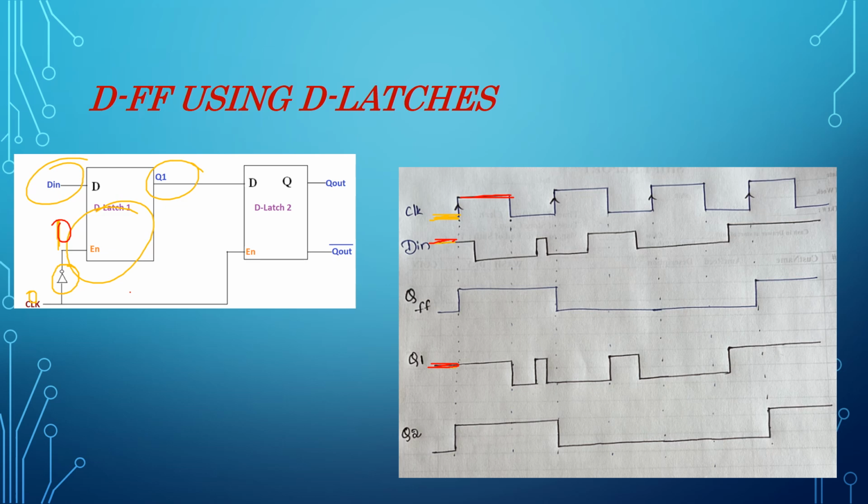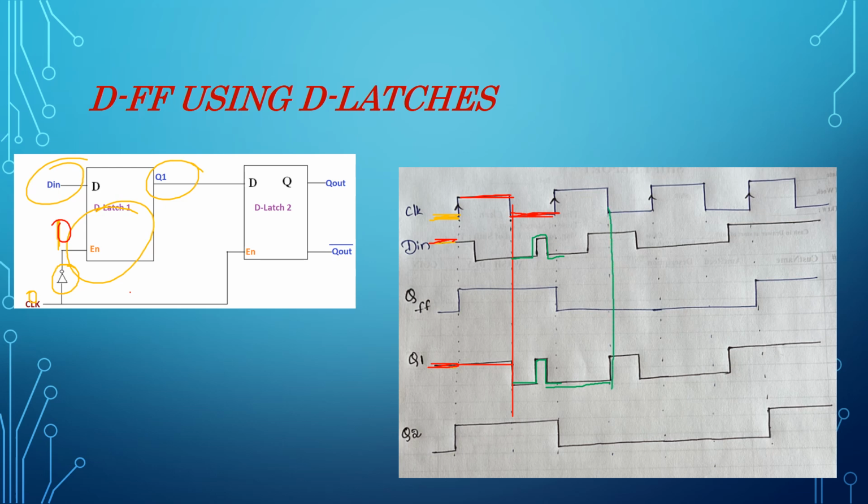So Q1 is having 1 only until the next stage where clock equal to 0. So again clock became 0 here. Now the Q1 should be equal to D, right? This remains same until next clock equal to 0.